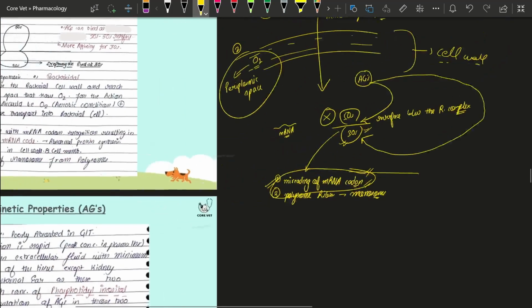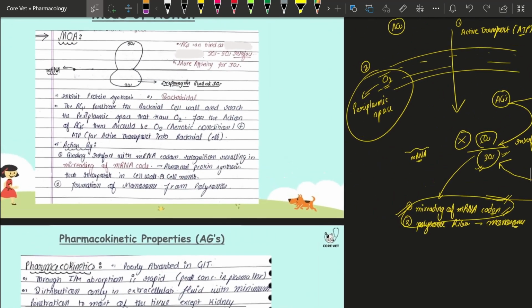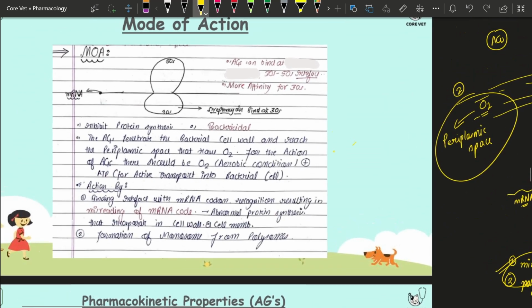This is the mode of action, and you don't have to study it again because I explained it in the diagram. If you want to study it, you can take a screenshot.